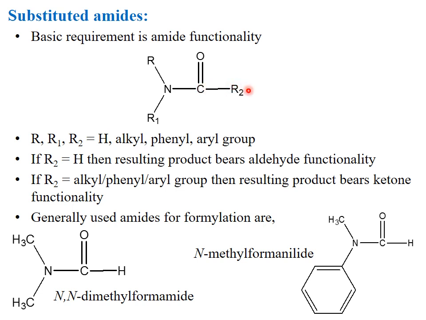If R2 is an alkyl, phenyl, or aryl group, then the resulting product bears ketone functionality. Generally used amides for the formylation are DMF, N,N-dimethylformamide, or N-methylformanilide.